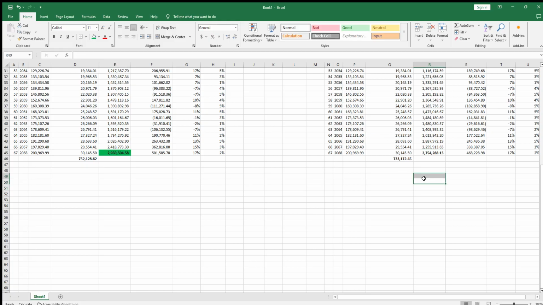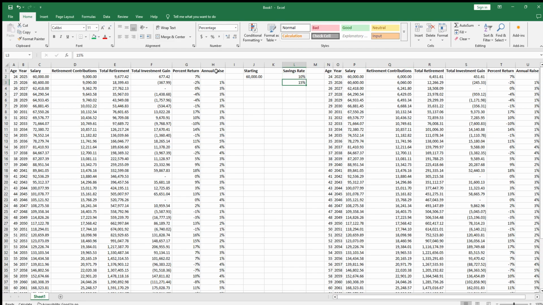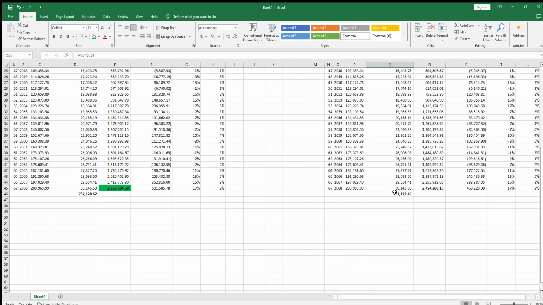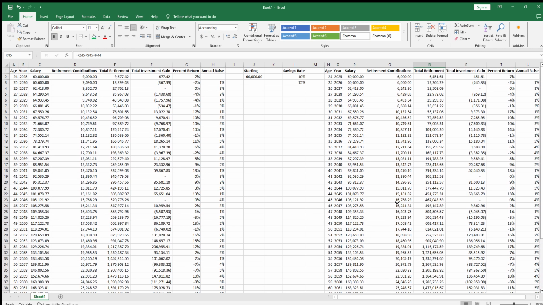Let's see. Let's see how much it truly is. Yeah, nearly $200,000 difference between starting at 15% and just starting at 10%. Pretty dramatic, honestly. So again, I feel like I'm beating a dead horse here, but basically just start saving as soon as you can, when you can.